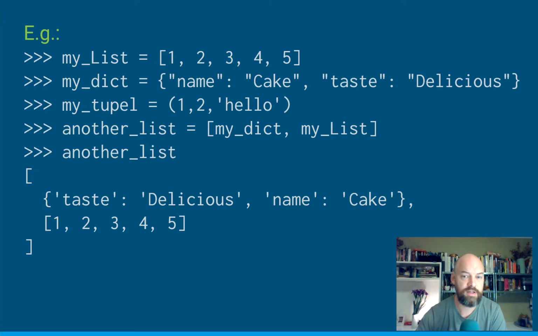So when we print that out, we can see that we have the square brackets for the list, or the staples as some people like to call them. And inside that we have the curly braces, which define the dictionary. And so we've got the key, which is taste, and the value, which is delicious. And so that dictionary is inside a list. And this list is inside a list. Okay?